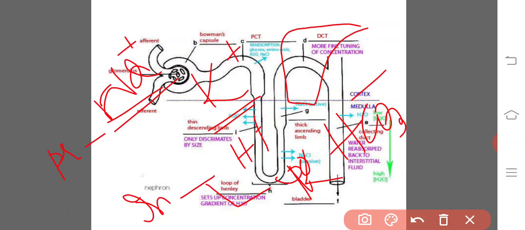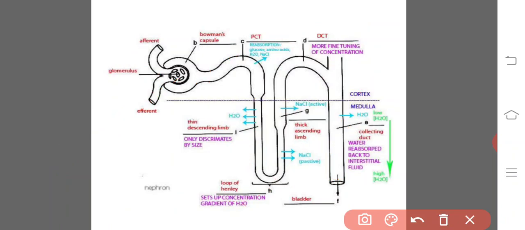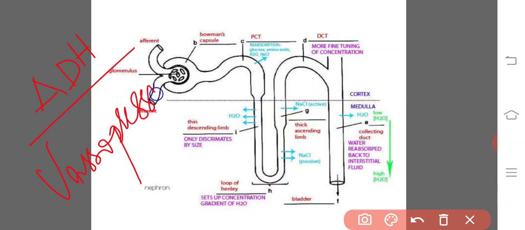In this distal convoluted tubule, water is absorbed by the principal cells under the influence of ADH, antidiuretic hormone. Generally, antidiuretic hormone is vasopressin, which is released from the posterior lobe of the pituitary gland. It enhances the reabsorption of water, so it is known as the antidiuretic hormone.